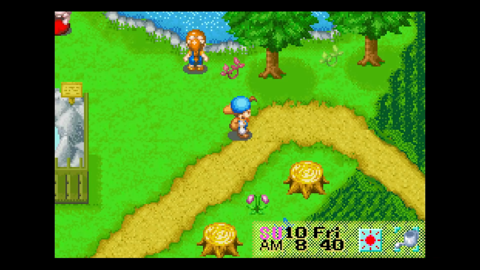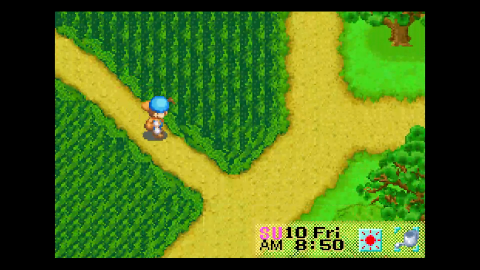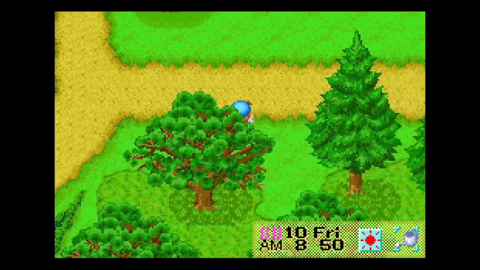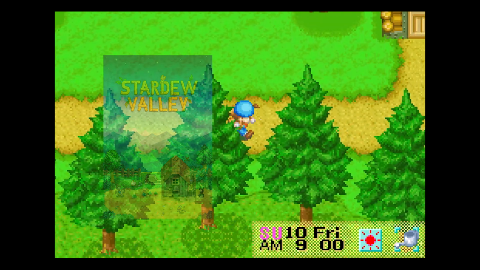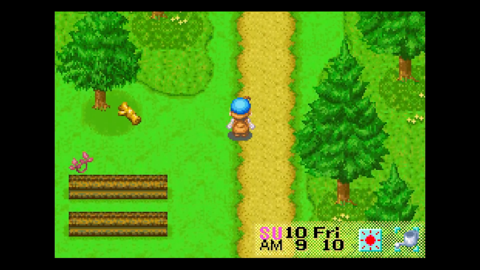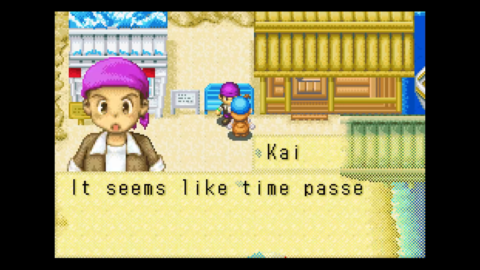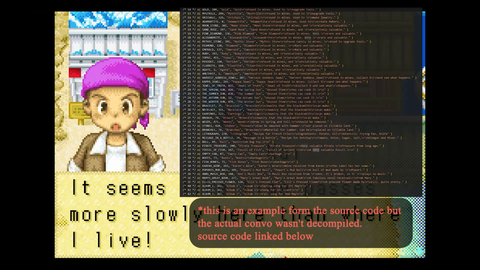Let's talk about when adding AI would enhance your game. Think about games, any games. In any game, the dialogue becomes repetitive and boring after a few days of playing. For example, if we looked at Stardew Valley or Harvest Moon, the NPCs keep telling you the same exact thing over and over again based on the relationship you build with them. This is because all the conversations are hard-coded in the game.